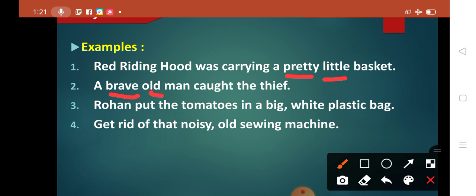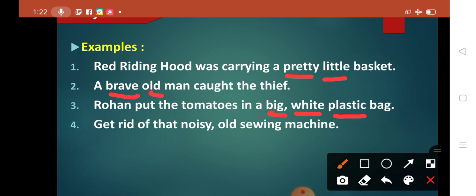Now if you see here, the bag has been described with three different adjectives. How is the bag? The bag is big. So this is the first adjective. The second adjective is white and the third adjective is plastic. So Rohan put the tomatoes in a big white plastic bag. The bag has three adjectives. Let's see the order of the use of adjectives. So here the first one, big, tells you about the size. Here there is no opinion now. Big tells you about the size. Next, size is followed by the color.